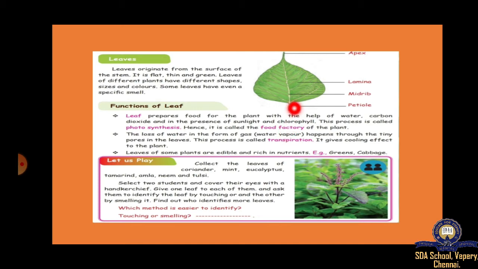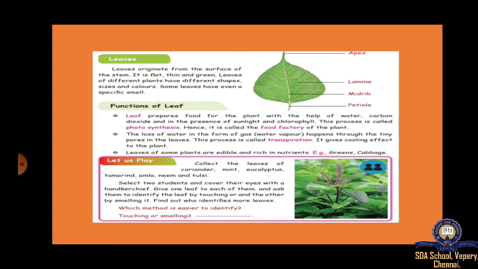Now one more function we'll see in the leaf. What is that? The loss of water in the form of water vapor happens through the tiny pores in the leaves. This is called transpiration. See, if we play a lot, what will happen? We'll sweat a lot, right? We'll get sweat from our skin. The same way, even the leaves also will have a loss of water.